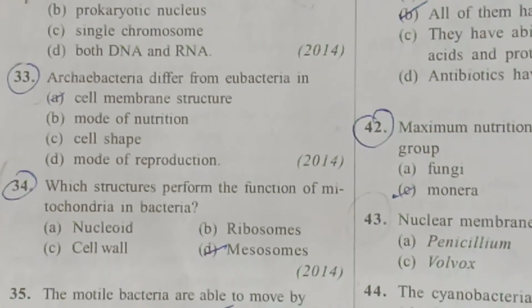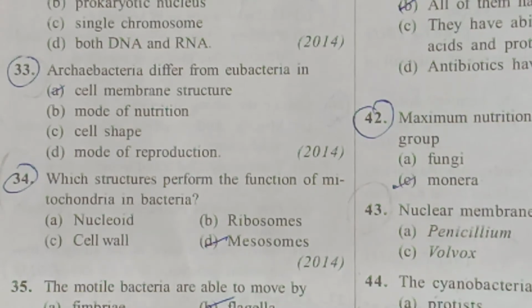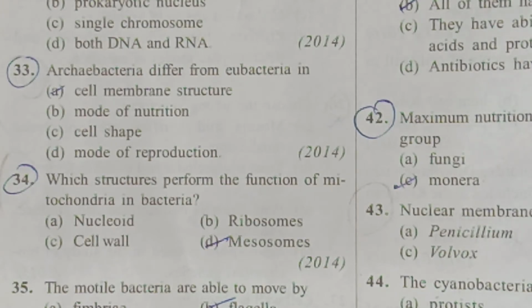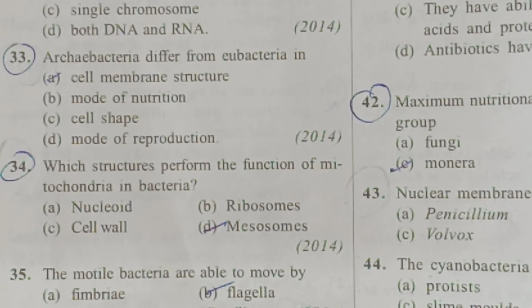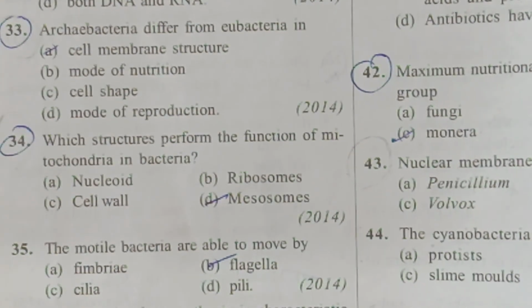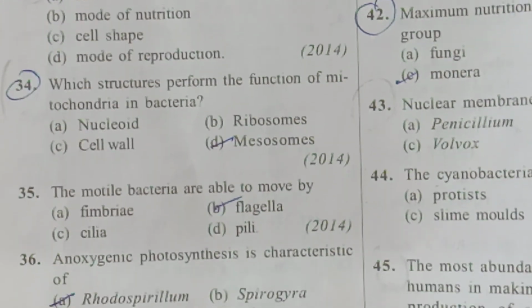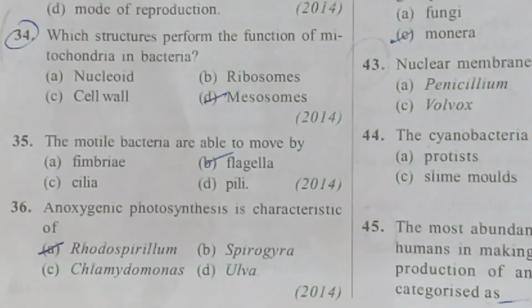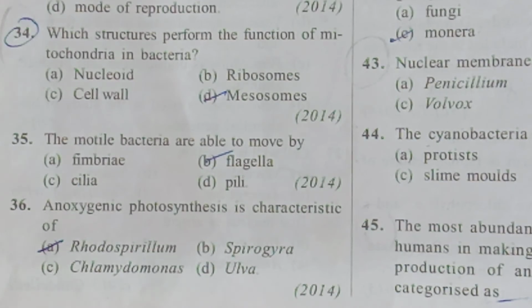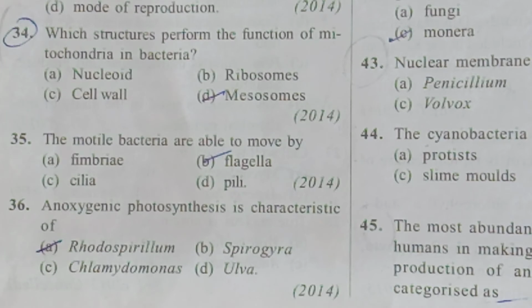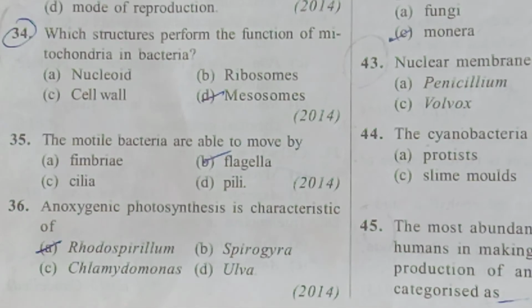Next, which structure performs the function of mitochondria in bacteria? It is the mesosomes. Mesosomes contain respiratory enzymes in aerobic bacteria, and they help in aerobic respiration also. Next, 35. The motile bacteria are able to move by flagella. Simple question. Next, anoxygenic photosynthesis is characteristic of. Anoxygenic means which does not liberate oxygen. That is by bacteria, Rhodospirillum. Remaining all are algae. So the answer will be the first option.